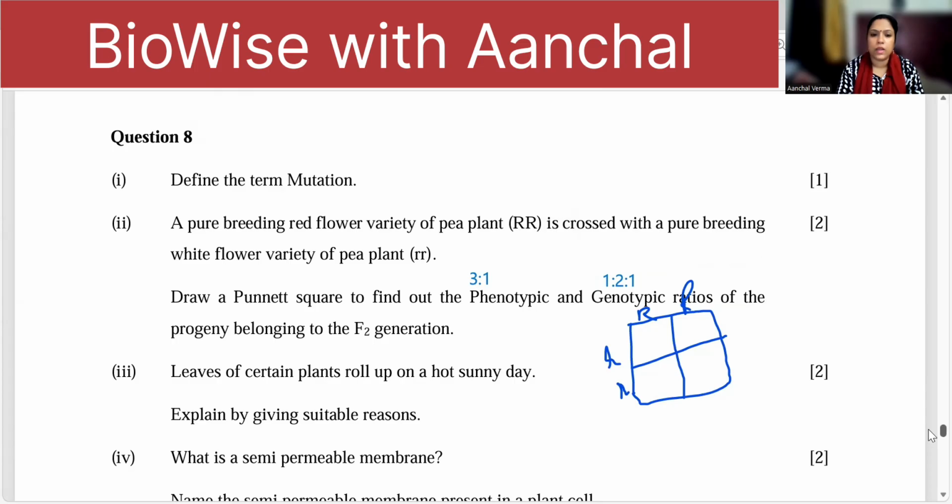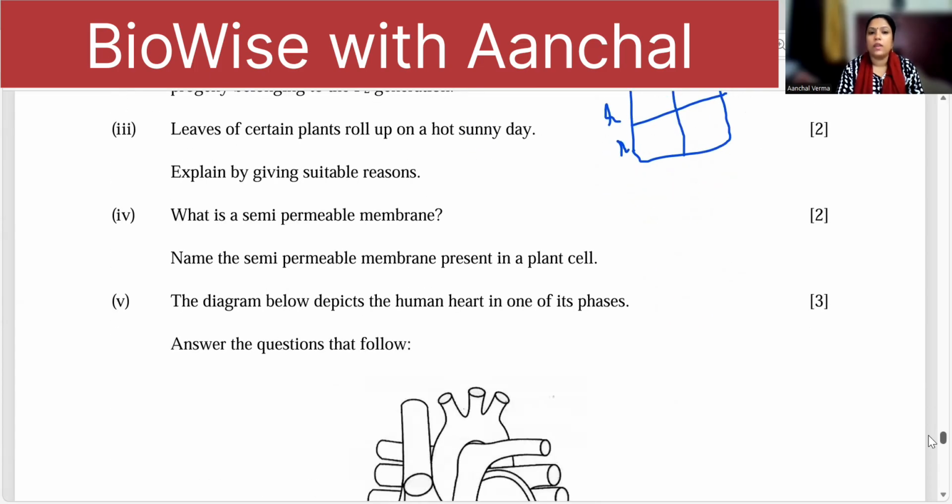Leaf of certain plants roll up on hot sunny day. Why? Here 2 marks. Rolling up decreases the surface area of the leaf to reduce transpiration. So 2 marks, 2 points.